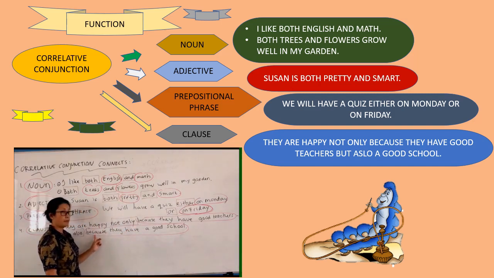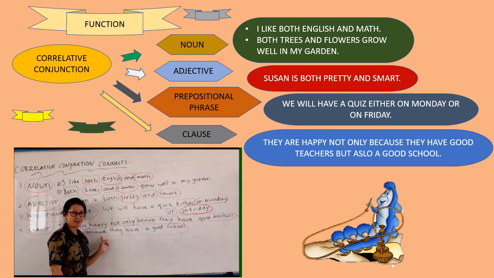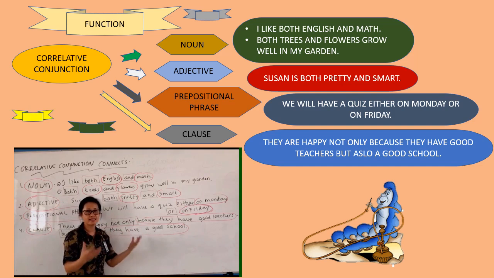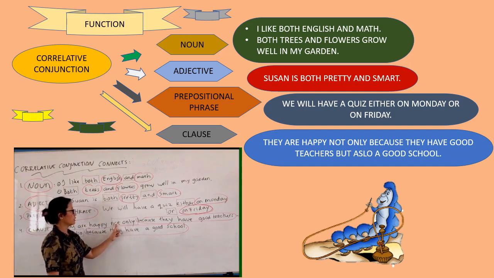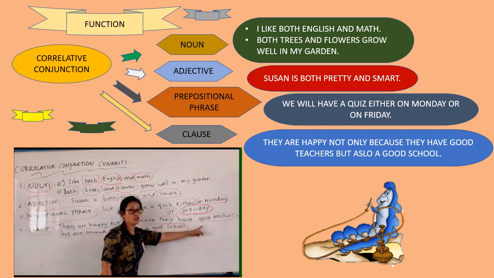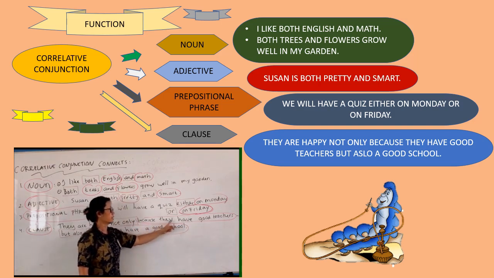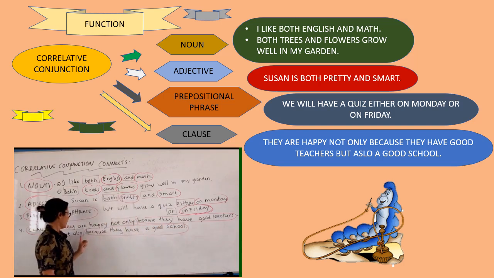Now, for the next conjunction harus equal, sama jenisnya. Because ini sama, ya kan? Not harus sama, it can be but it must be, harus sama-sama ada konektor, kata sambung. And then they have a good school, ada subject verb. But you can make other statements, other sentences. So again, let's focus. Not only because they have good teachers, not only connector, subject, verb, and then but also there's a partner.